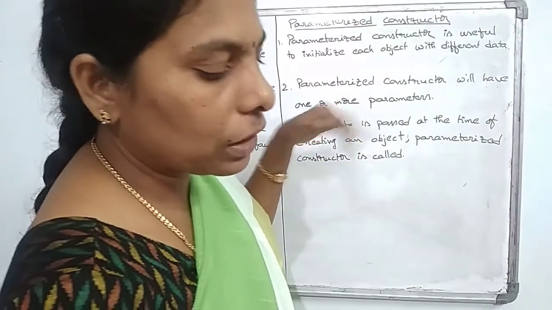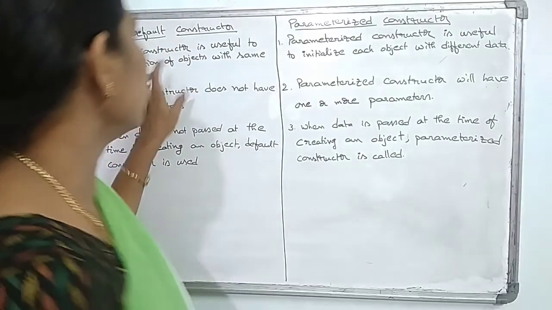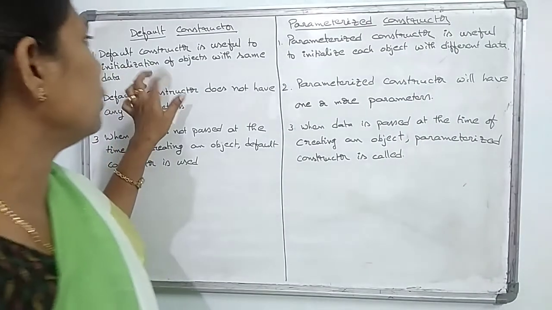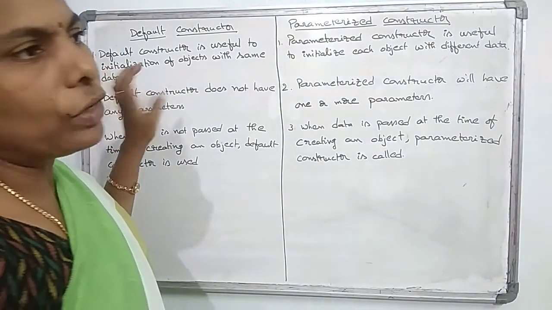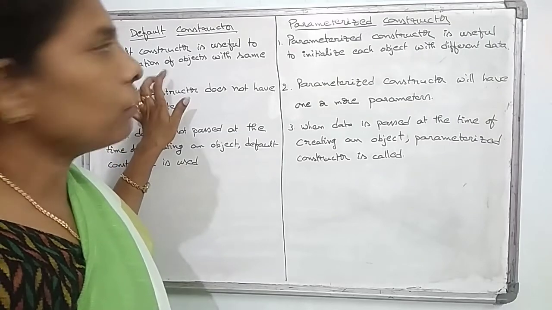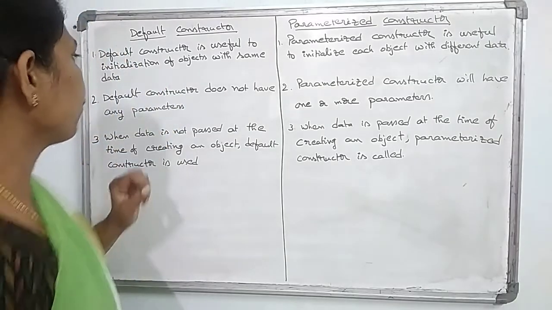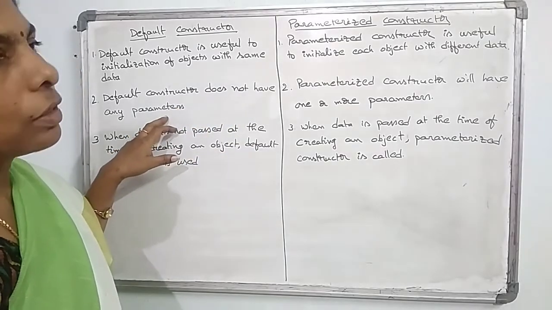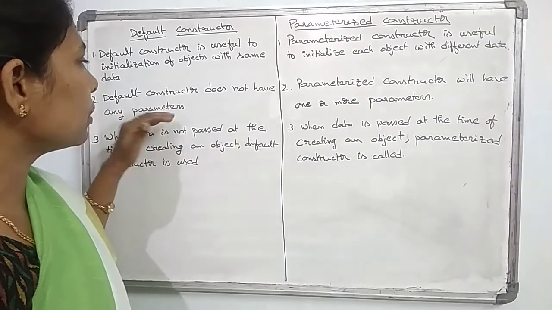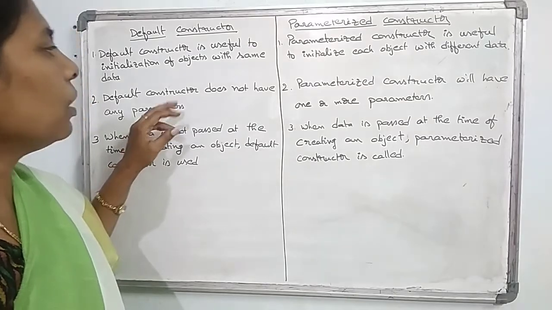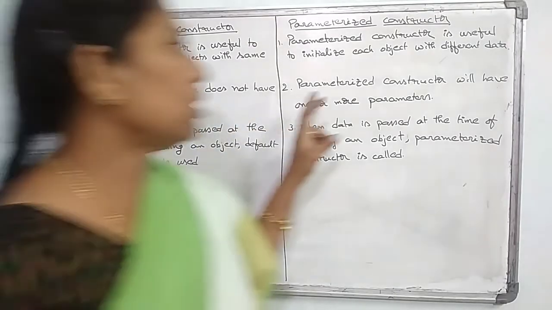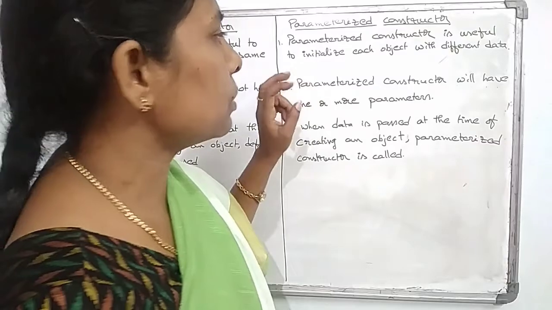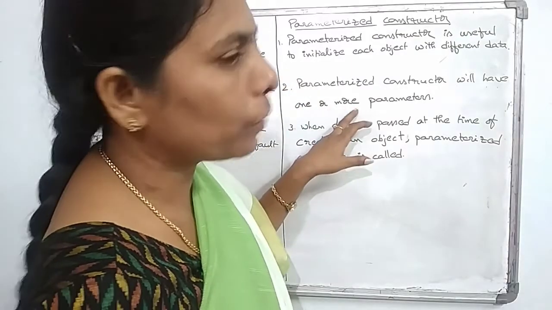Each object will take different data, but default constructors will take the same data. By default it will take the value of 0 or null values for the initialization. And the default constructor does not have any parameters, so that means there is nothing to pass. But if you are taking the parameterized constructor, it will have one or more parameters.